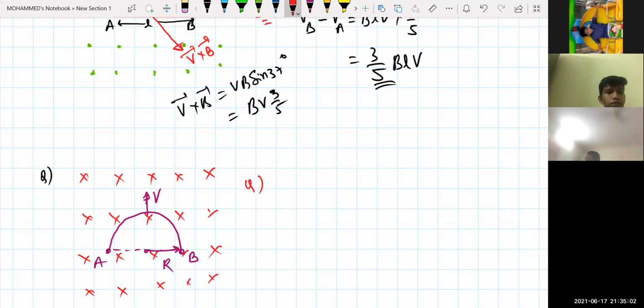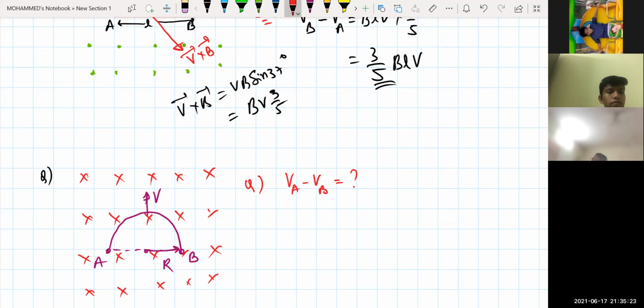Now, if I am asking you what is the potential across your A and B, VA minus VB will be equal to how much? First, tell me which will be at higher potential, which will be lower potential. First, you tell me that one. A will be at higher potential, B will be at lower potential. See how you are finding out that one? Sir, because A is increasing.